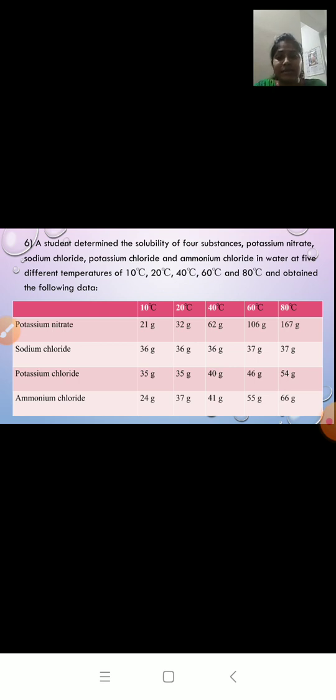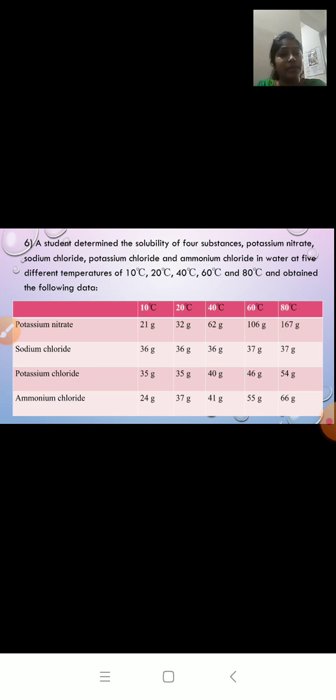Question number 6. A student determined the solubility. Now what do you mean by solubility? Solubility is the amount of solute which can be dissolved in 100 grams of solvent at a particular temperature.